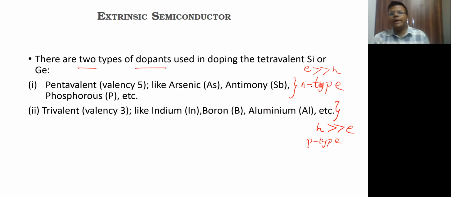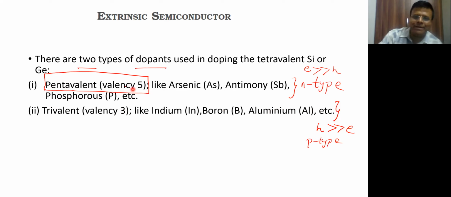So if you want to get an n-type semiconductor, the impurities which you are going to add are going to be pentavalent impurities. Now, why pentavalent? Why not hexavalent or something like that? Actually, when you add this impurity, it is going to form some bonds with the silicon or germanium. So जो atom का size रहेगा, that also has to be something similar. That is why you're taking the elements which are just one above the fourth group.